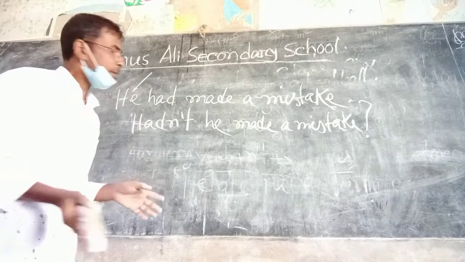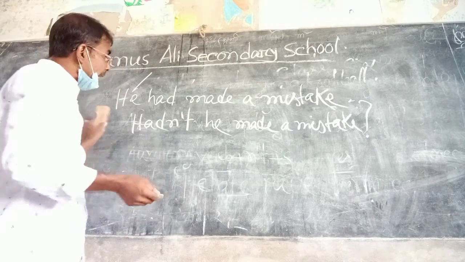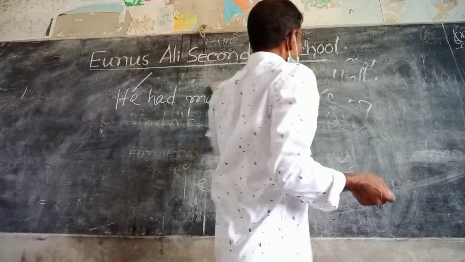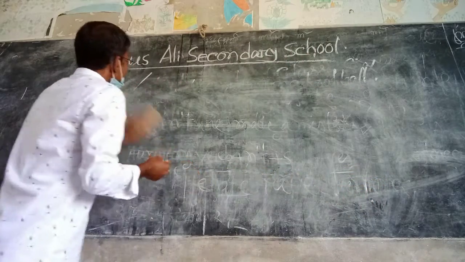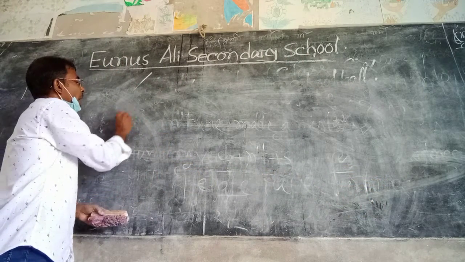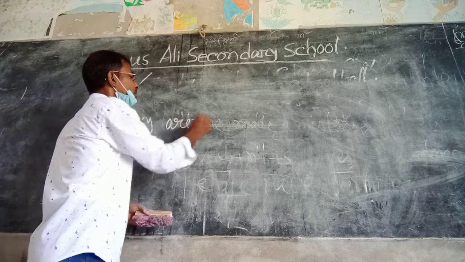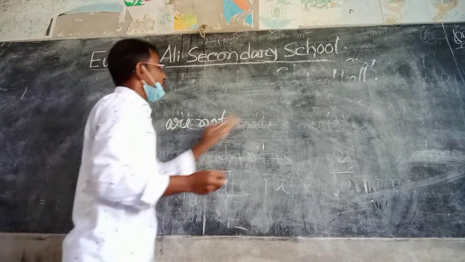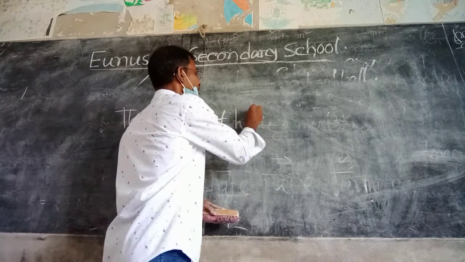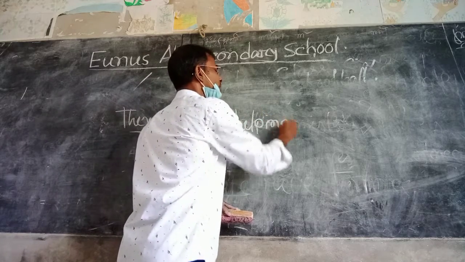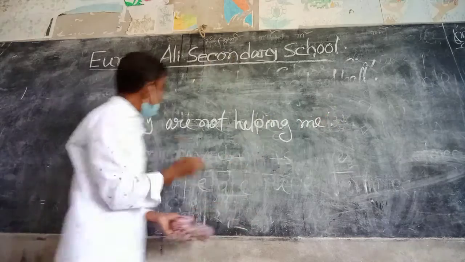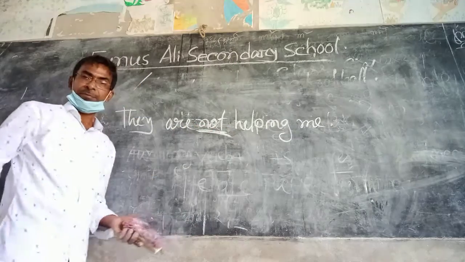It's very simple. If the sentence is in negative form, what will we do? For example, they are not helping me. In this case it's a negative sentence.